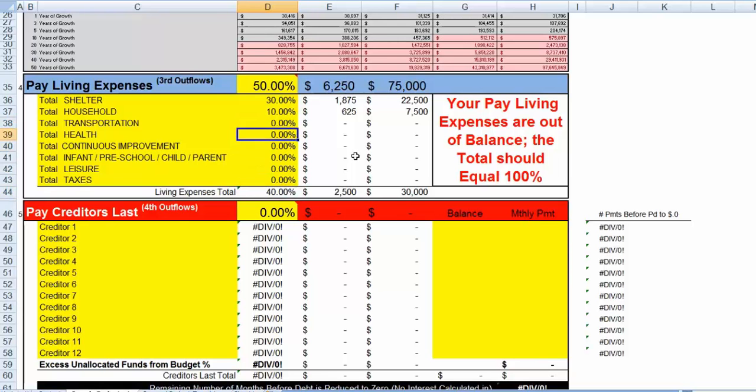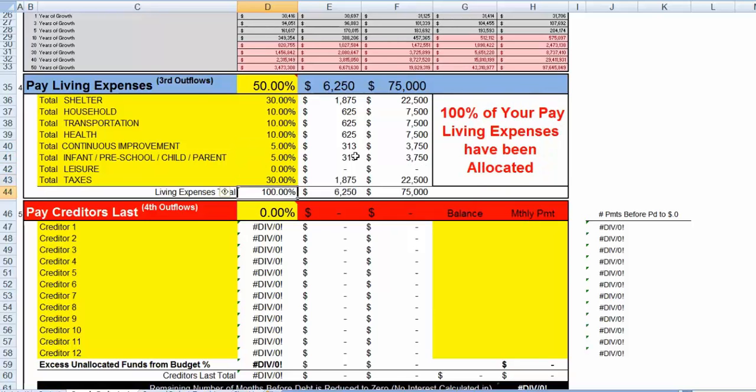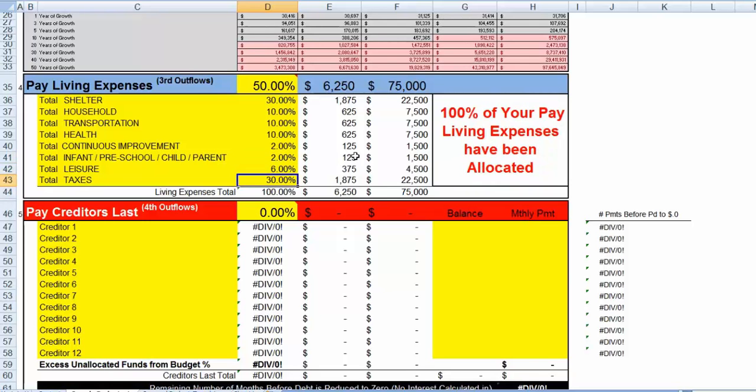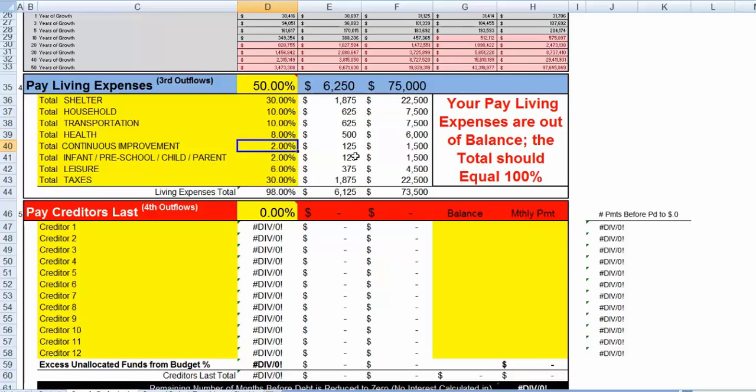And some of these, either you know of the percentages yourself or you know of your dollars that you're paying. So pretty quickly you can work and massage those to get to your 100% spent. And just think of that allocation as spending. So for the sake of this, let's just go 10, 10, continuous improvement 5, 5. I mean, taxes could be 30%. This is already 100% now. There's no leisure budget, obviously. So let's jump that to 2, 2, and 6. Our health costs probably a little bit high. Let's go 8 and 8.